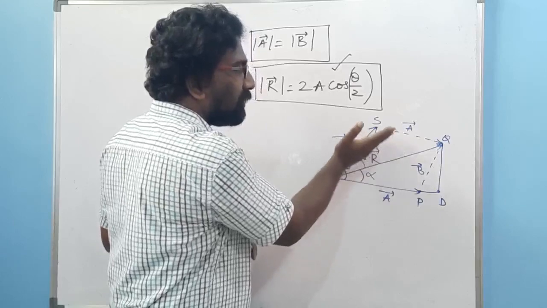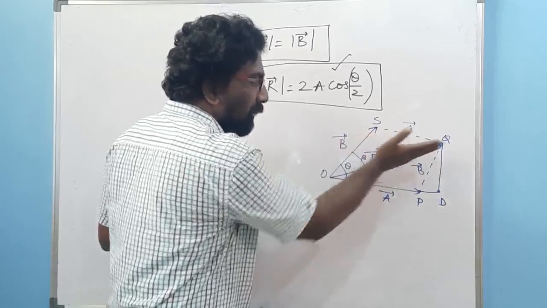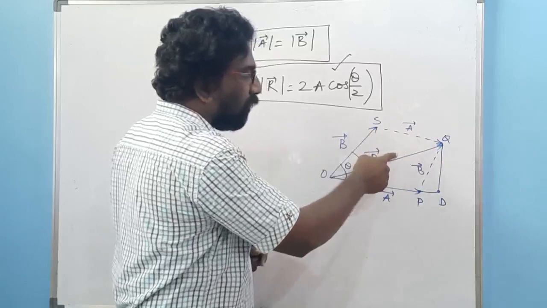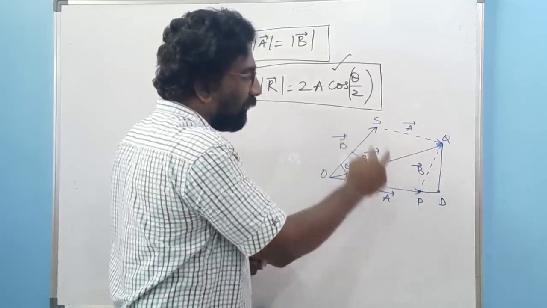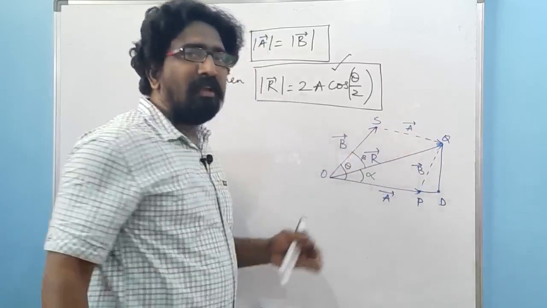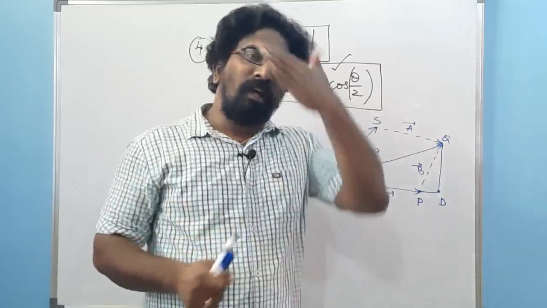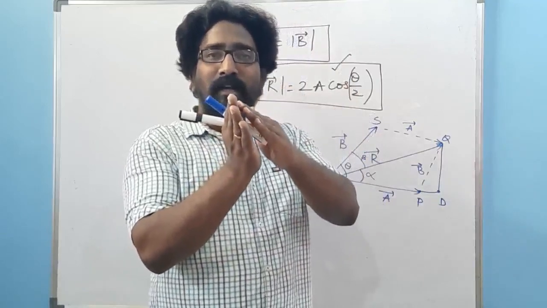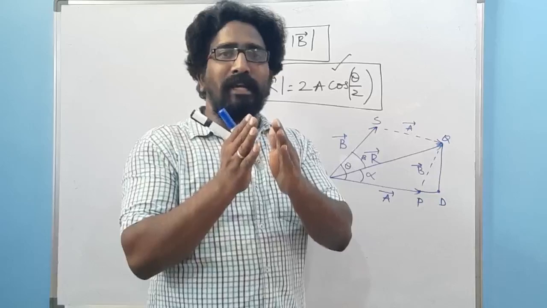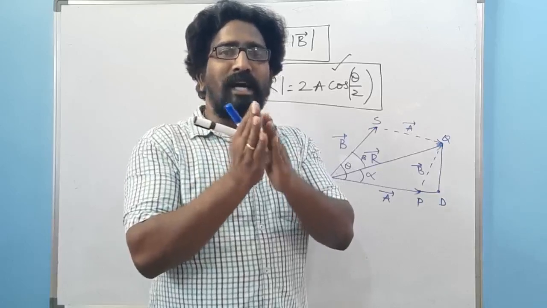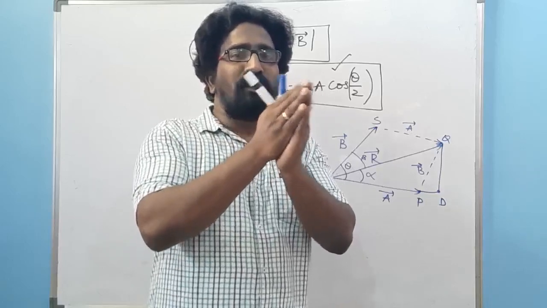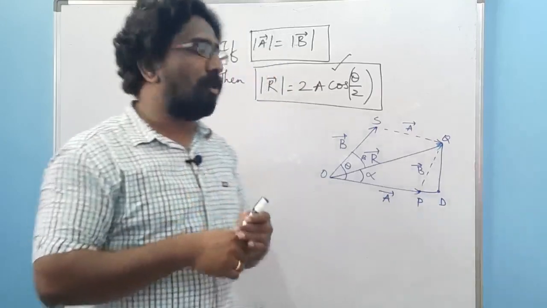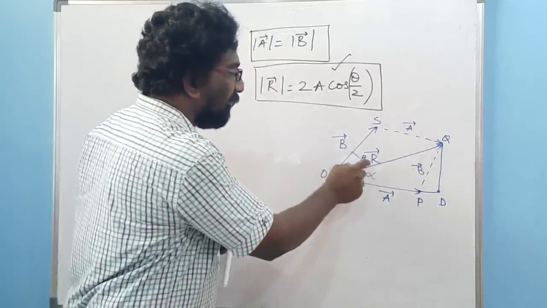means the tilting of this angle made by this vector r depends upon the magnitude of vector a and vector b. If vector a is having the greater magnitude, then vector r will be moving towards that vector a. If vector b is having the greater magnitude, then resultant vector will be moving towards that vector b, means I am talking about the angle made by vector r. That is an important objective. So now this is regarding the alpha and beta.